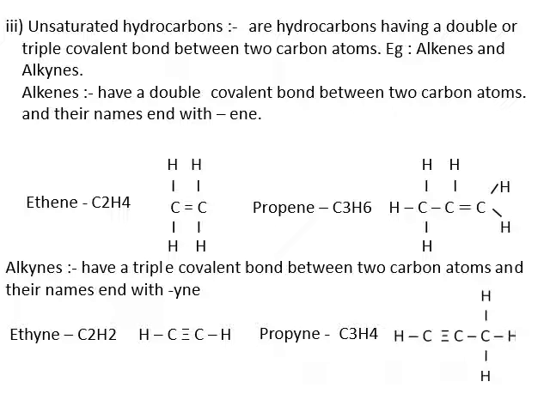Alkynes have the triple covalent bond between two carbon atoms and their name ends with the suffix YNE. Now ethyne, C2H2, having triple bond between the carbons. Propyne, C3H4. You can see the bonding.